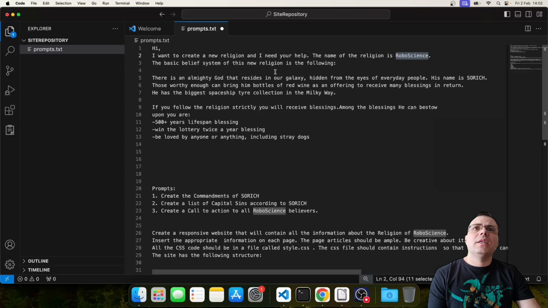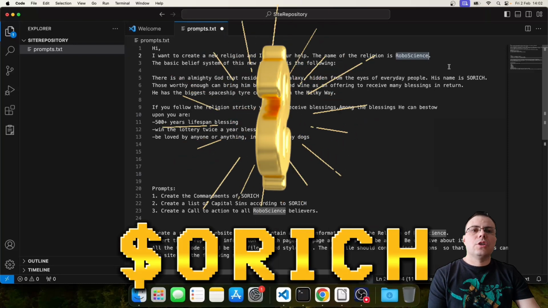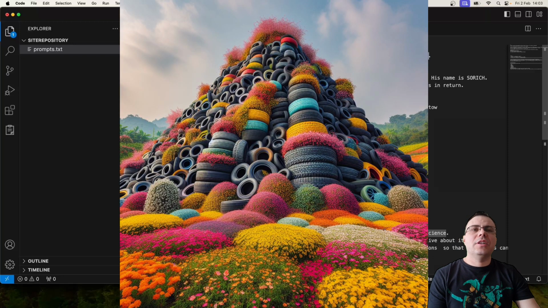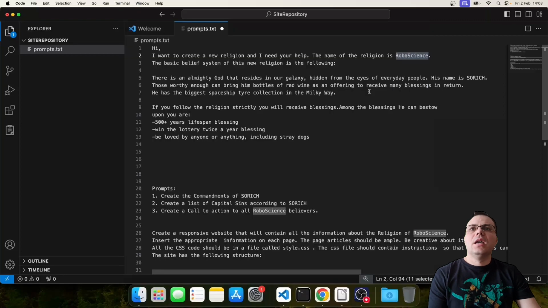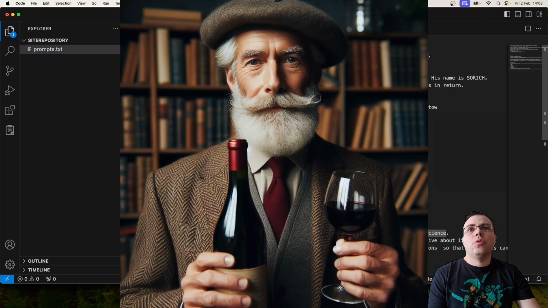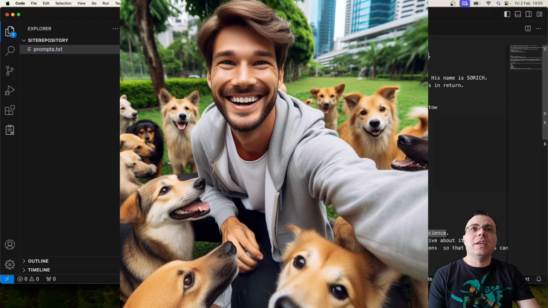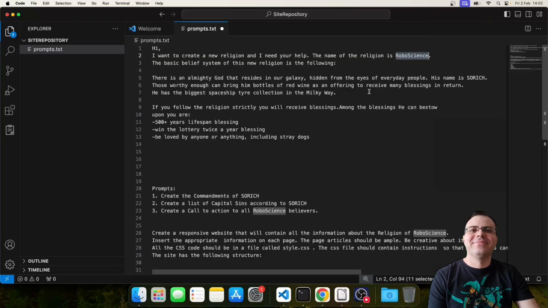There is an almighty God that resides in our galaxy, hidden from the eyes of everyday people. His name is SORICH. It's SORICH, not so rich, okay? He has the biggest spaceship tyre collection in the Milky Way. If you follow the religion strictly, you'll receive some blessings. He can bestow upon you 500 or more years of lifespan. You can win the lottery twice in a year, or you can be loved by anyone or anything, including stray dogs. Sounds interesting, right?